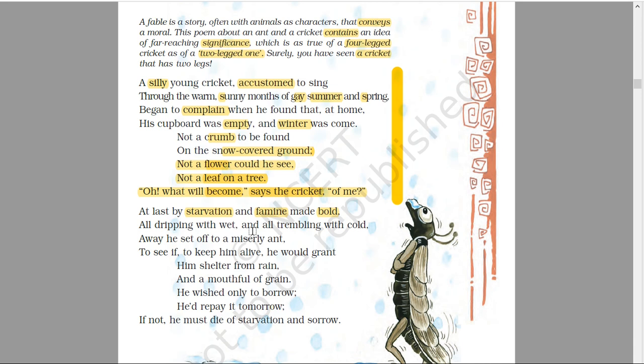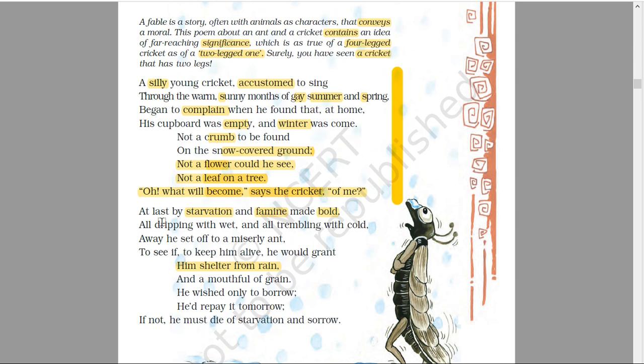All dripping with wet and all trembling with cold, away he set off to a miserly ant to see if, to keep him alive, he would grant him shelter from rain. So this is what he showed his courage in. He showed his courage in just asking for help from those ants.